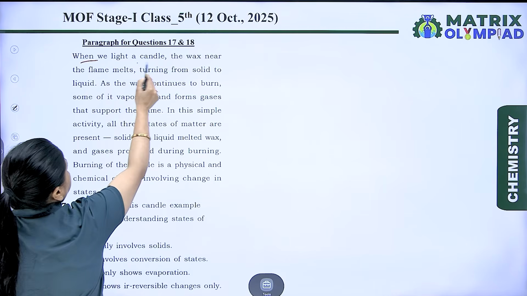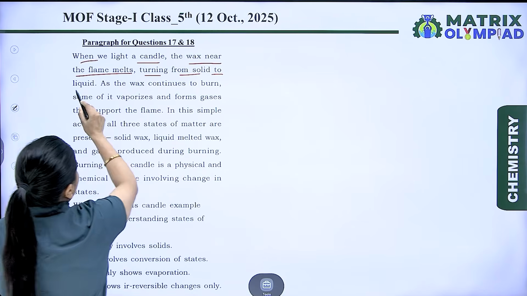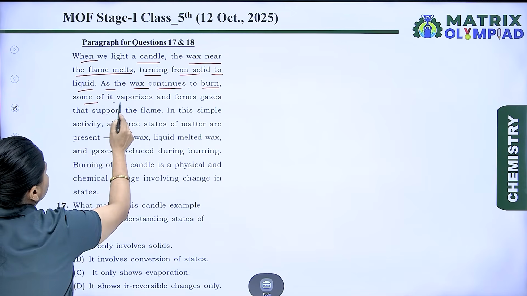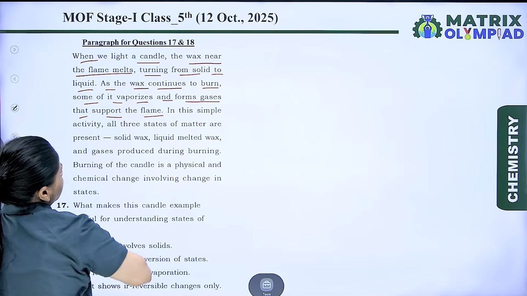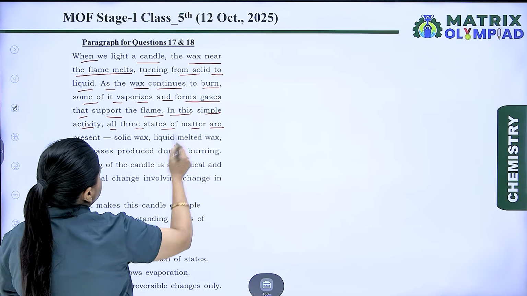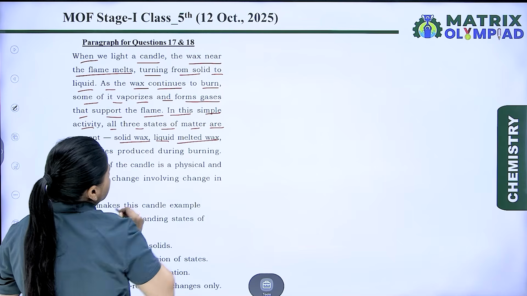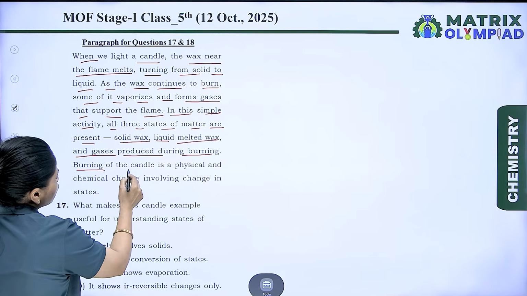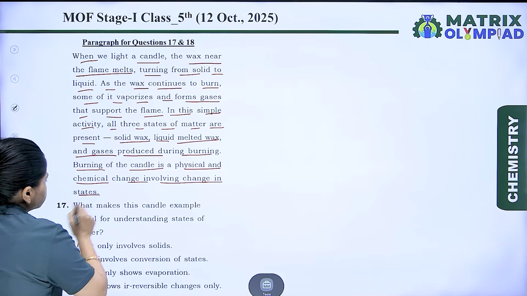When we light a candle, the wax near the flame melts, turning from solid to liquid. As the wax continues to burn, some of it vaporizes and forms gases that support the flame. In this simple activity, all three states of matter are present: solid wax, liquid melted wax, and gases produced during burning. Burning of the candle is a physical and chemical change involving change in state.